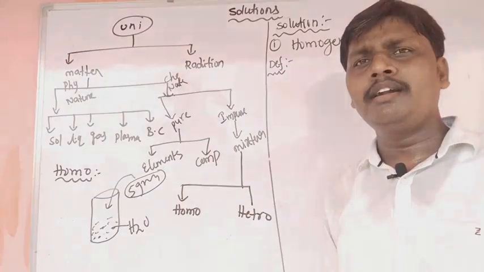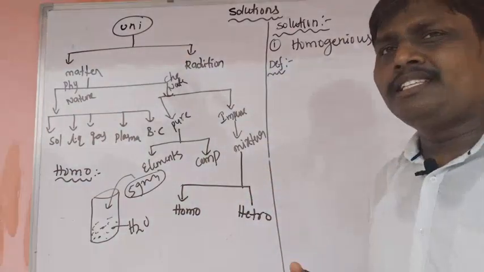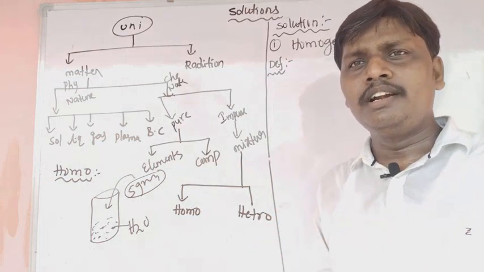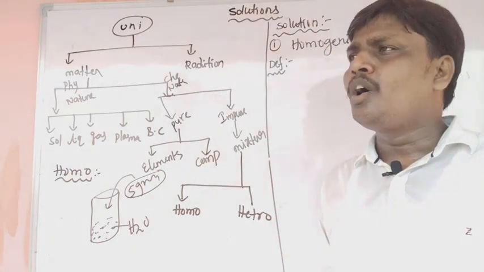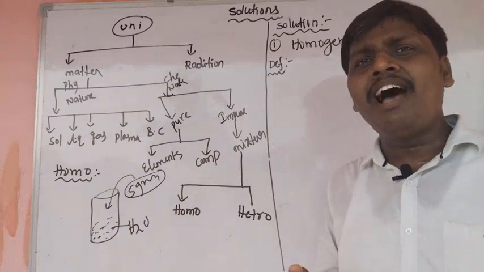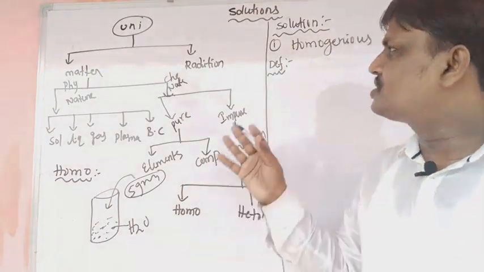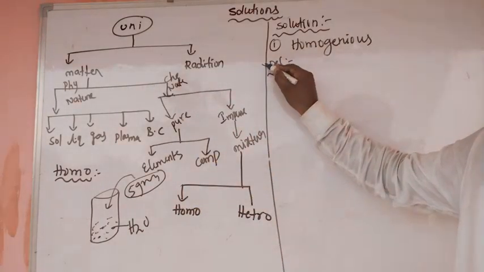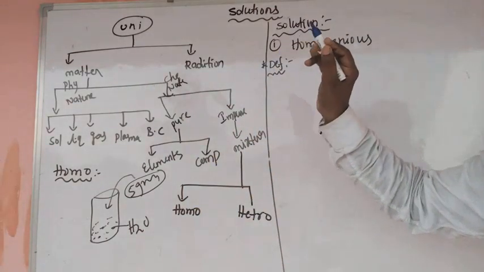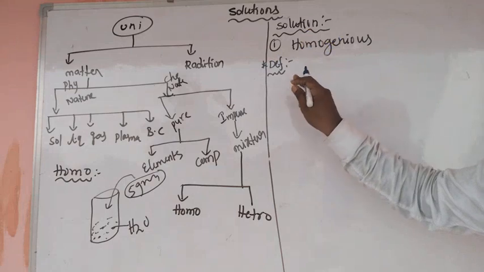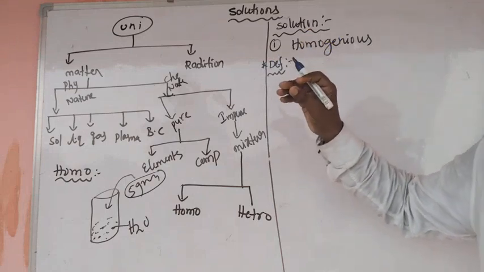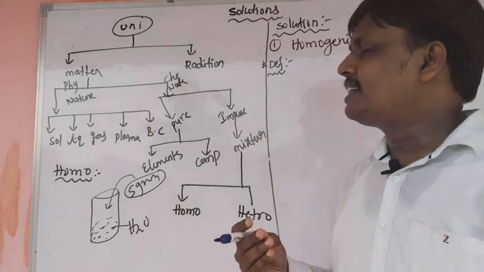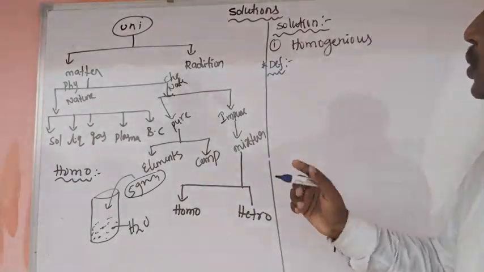It is a homogeneous mixture of two or more substances whose composition may be varied within certain limits. This is called a solution.